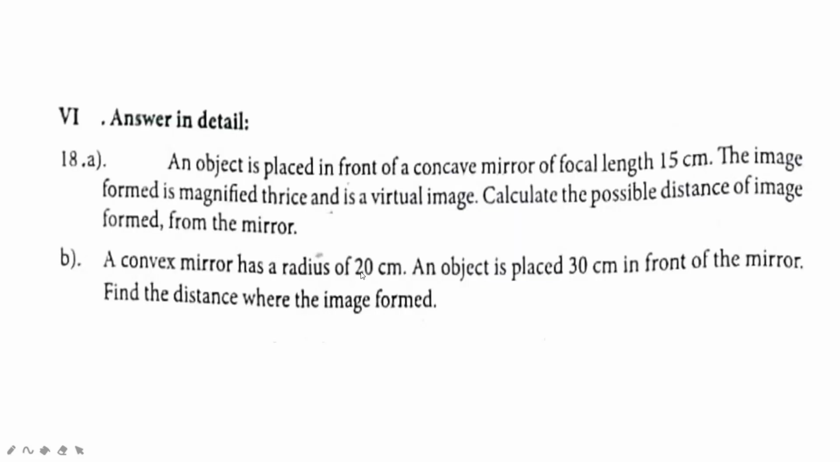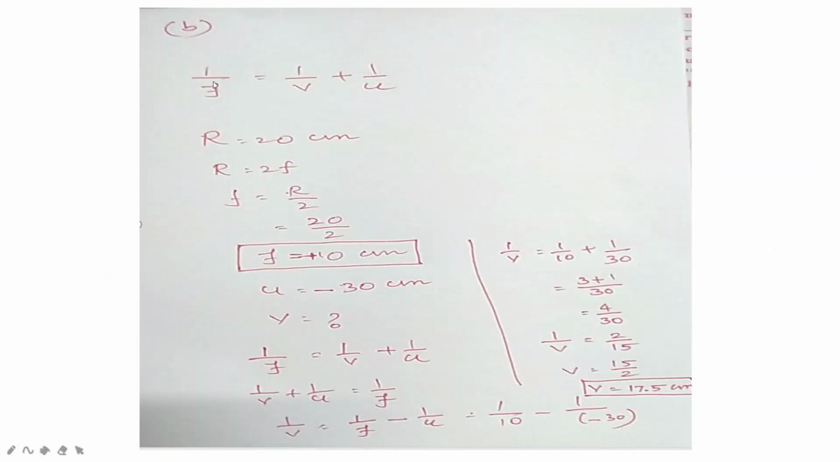A convex mirror has a radius of 20 centimeter. An object is placed 30 centimeter in front of the mirror. Find the distance where the image is formed. We know the mirror equation 1 by f is equal to 1 by v plus 1 by u. Given a radius of curvature r is equal to 20 centimeter. We know the equation r is equal to 2f. Radius of curvature is equal to twice that of the focal length. So f is equal to r by 2. Substitute the value of r here, 20 by 2, that is f is equal to plus 10 centimeter.